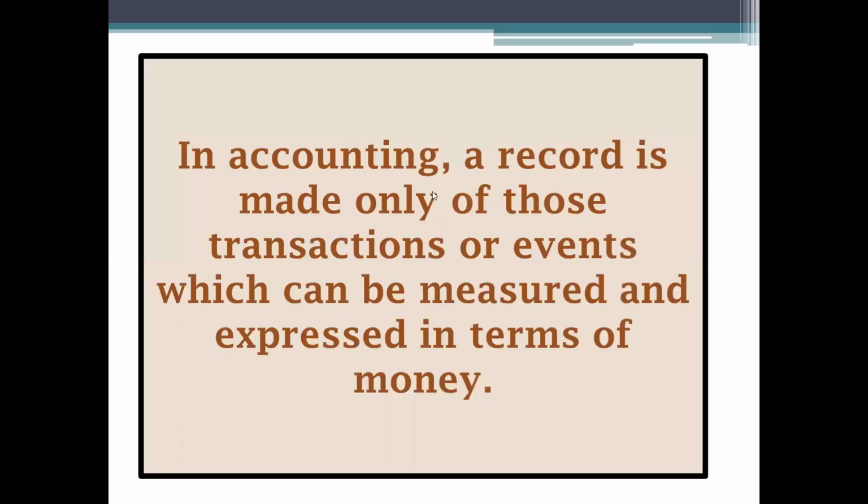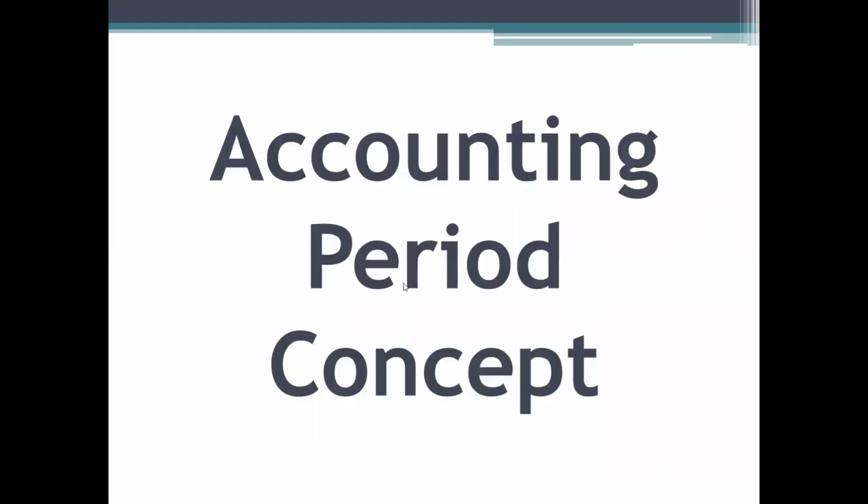The third one is money measurement. Only transactions that can be expressed in terms of money are recorded. Then there is the accounting period concept. That means the company will run for a long period of time, but at some point they must stop and look back at how the business is running, right? There should be a convenient period for which you can prepare accounts and check the profitability, your financial position, etc. That convenient period is called the accounting period.